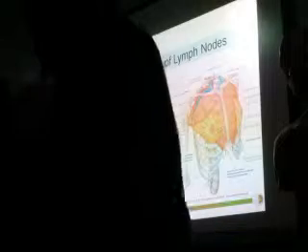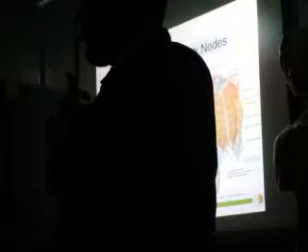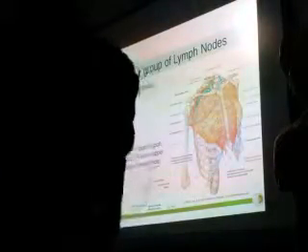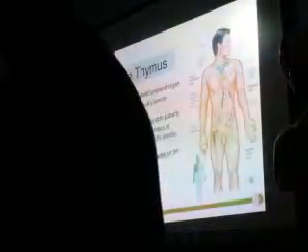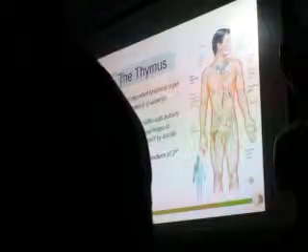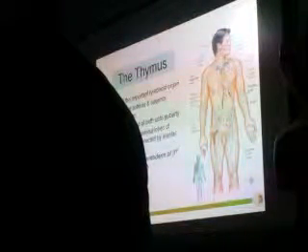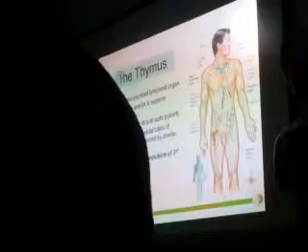It has to come first, it will drain into the group of lymph nodes. Here it will be filtered, then it goes back to the bloodstream by the subclavian vein. Subclavian, yeah. I will talk about that, where it will drain exactly. At the junction, subclavian as well as the... here. You see here, this is the subclavian vein. I will talk about that.